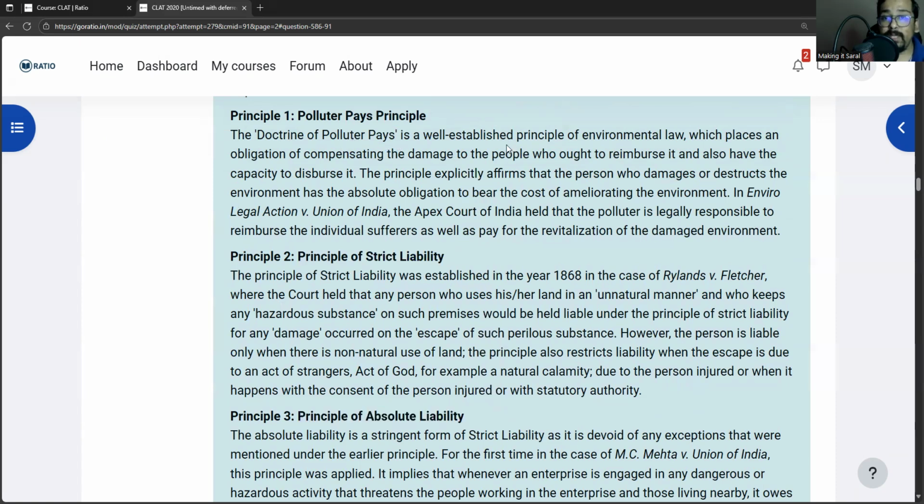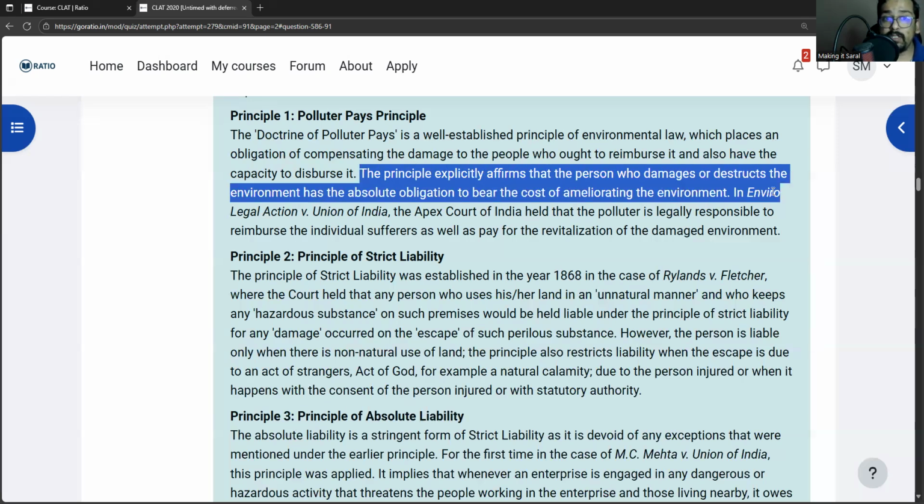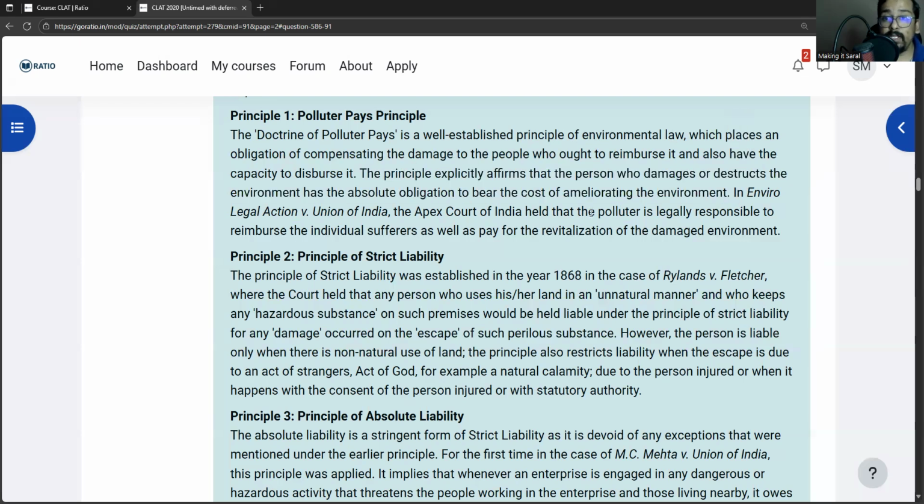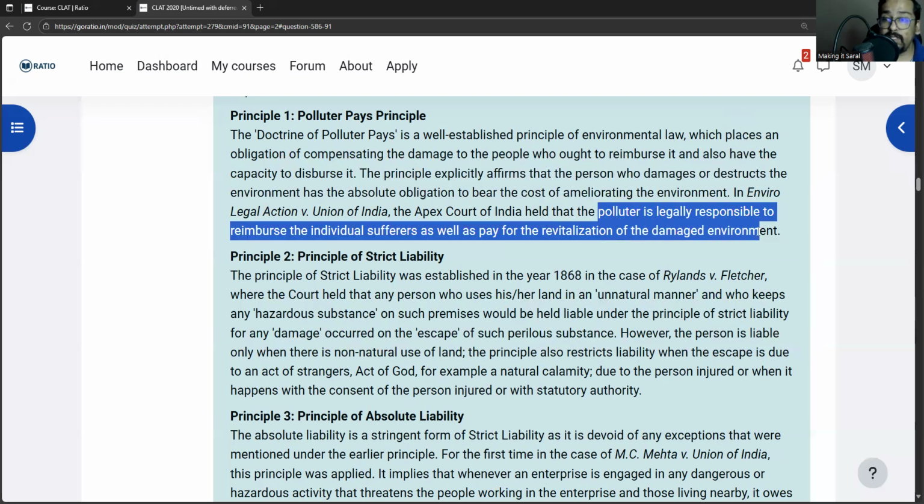The doctrine of polluters pay says that whoever has caused damage to the environment must restore it. So the principle explicitly affirms that the person who damages or destroys the environment has the absolute obligation to bear the cost of ameliorating the environment. It says the polluter is legally responsible to reimburse the individual sufferers as well as pay for the revitalization of the damaged environment. So polluter's pay says two things. First, it says compensate the sufferers. Second, it says restore the environment. So whoever is the polluter has to pay for both of these things.